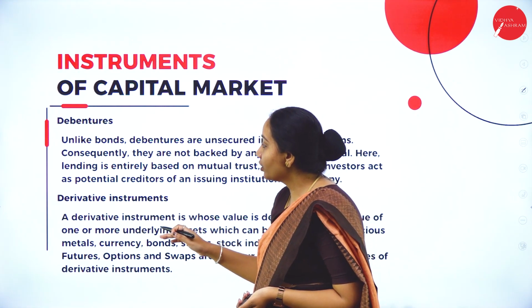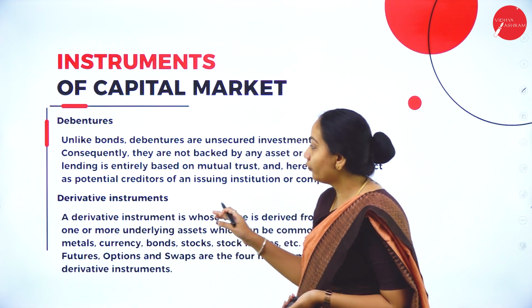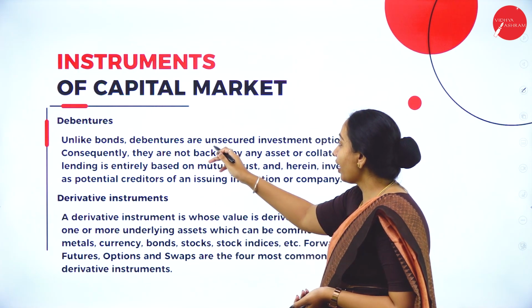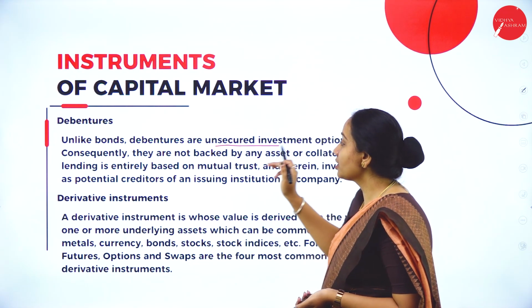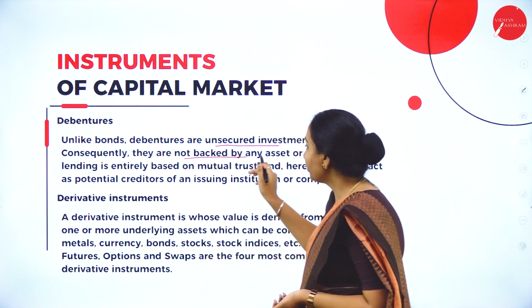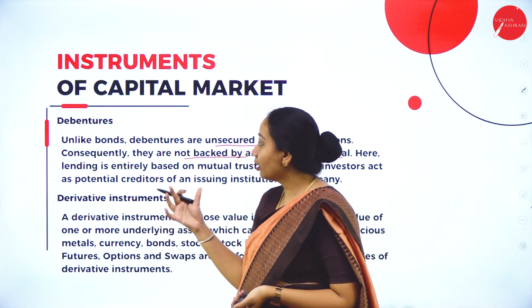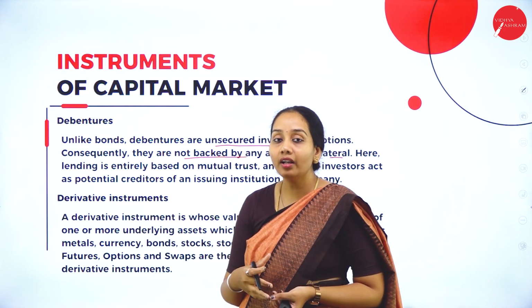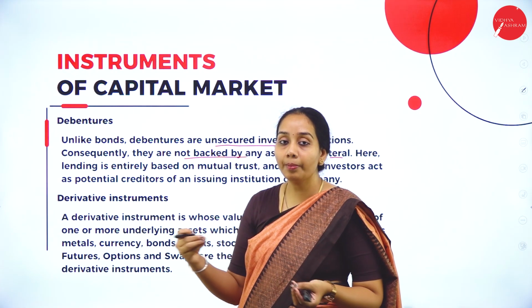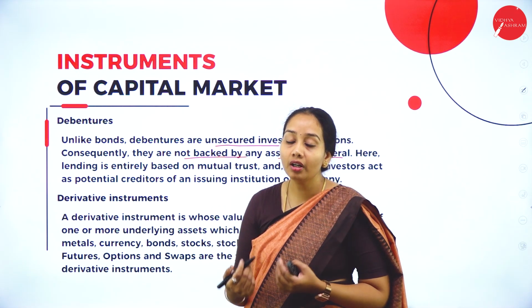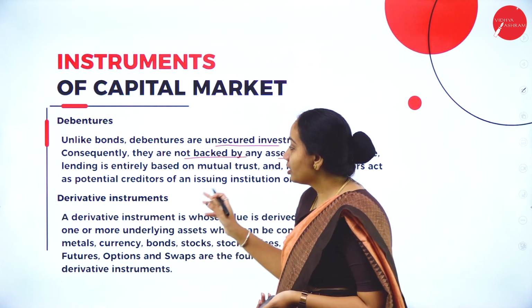Next is debentures. This is also an important type of instrument, which is an unsecured investment option. Consequently, they are not backed by any kind of asset or collateral. So debentures are a kind of debt instrument where money is invested for a longer period of time, but the least preference will be given to the debenture holders. So this is about the debentures.